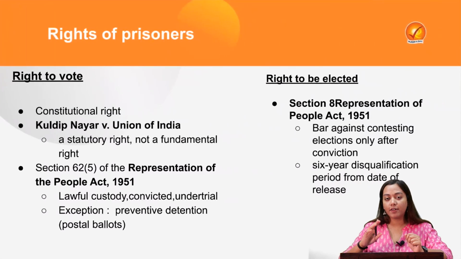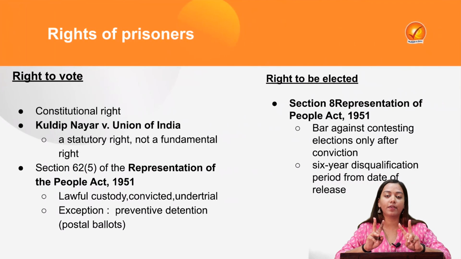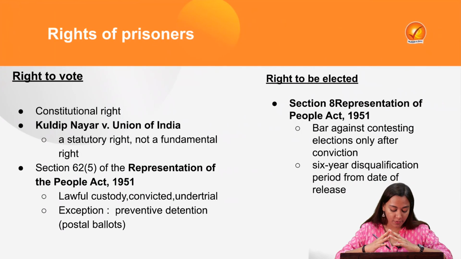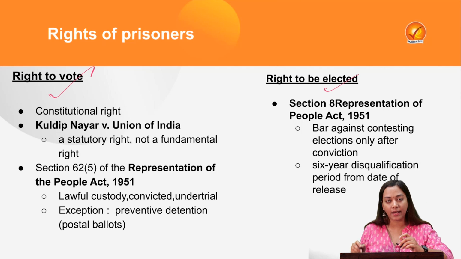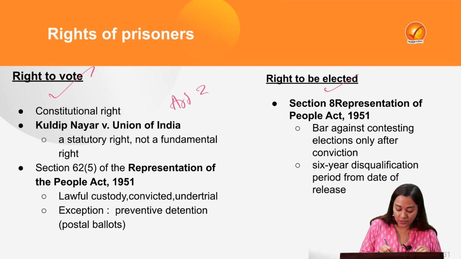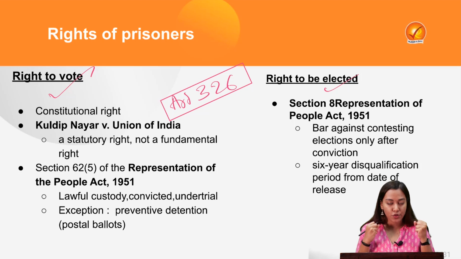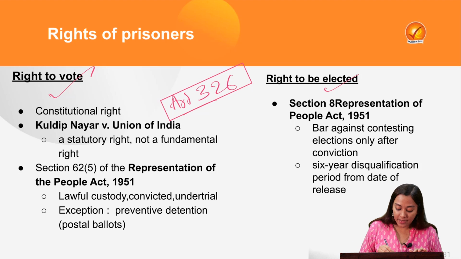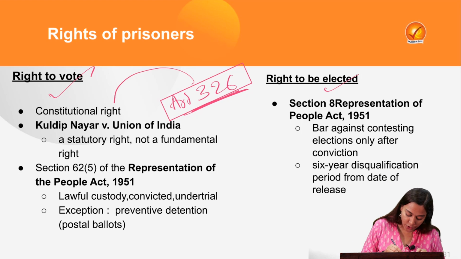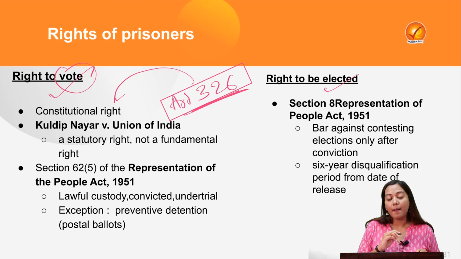Why is it possible? For that, we'll understand and analyze two different rights of any citizen in India. First of all, the right to vote, and second, the right to be elected. The right to vote is intrinsically given under Article 326 of the Constitution, which provides constitutional backing. So the right to vote is our constitutional right. This has also been considered correct by the UPSC Prelims examiner. Article 326 says this is our constitutional right to give the vote. But it is also a statutory right. In fact, before becoming a constitutional right, it was a statutory right.